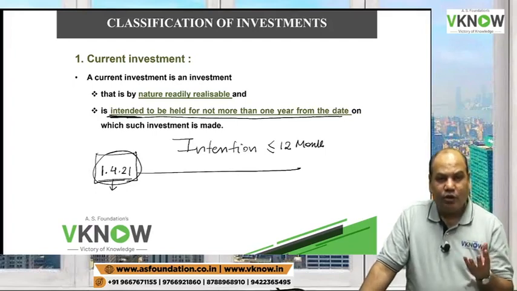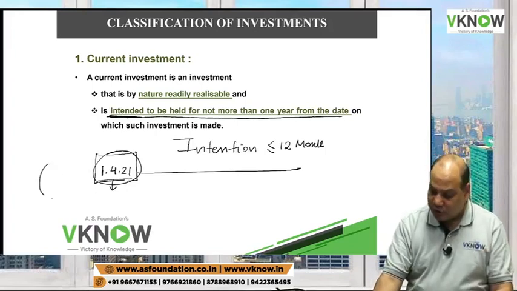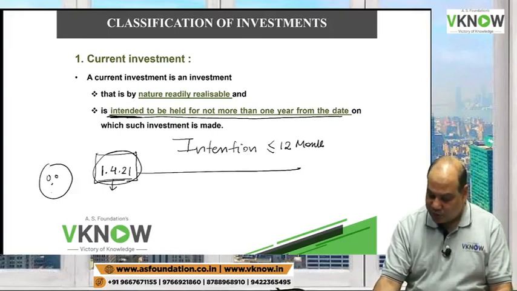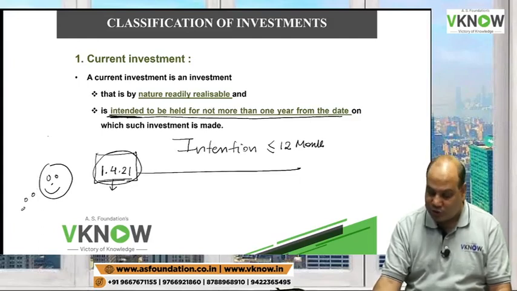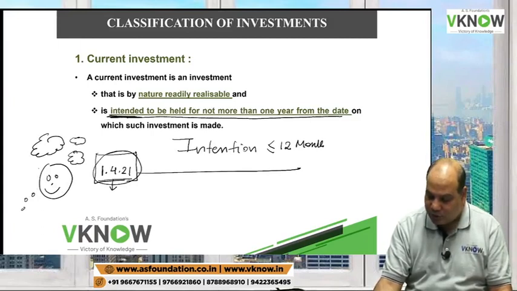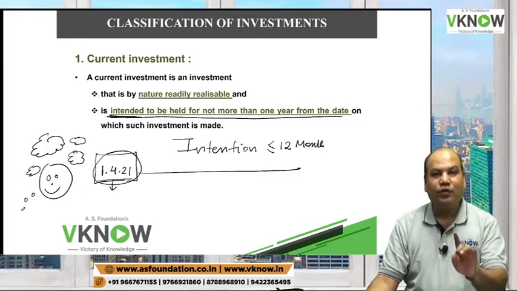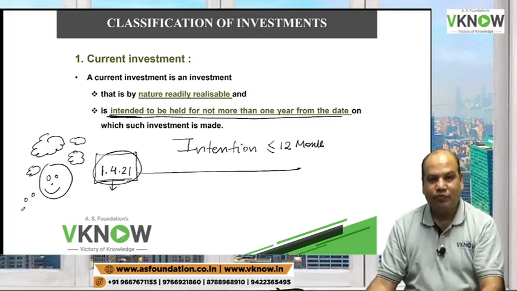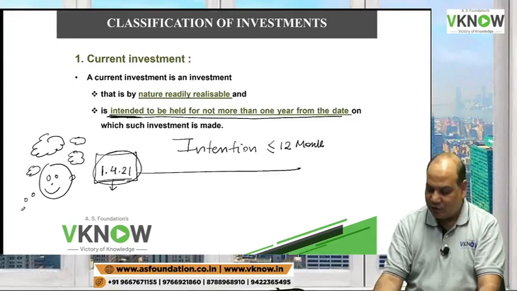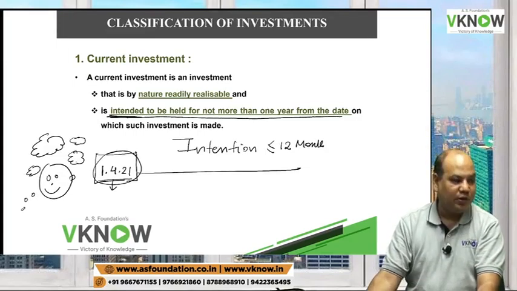So on that day, suppose you are this person, ask yourself, talk to yourself: what do I want? He says, I want to hold it for less than 12 months. This investor says, I want to hold it for less than 12 months.